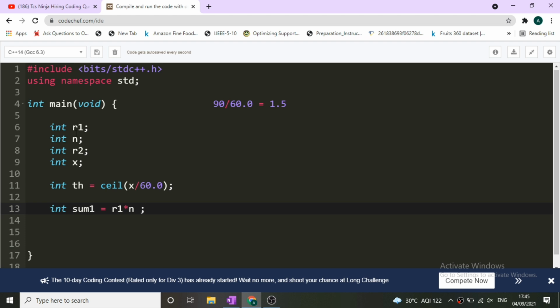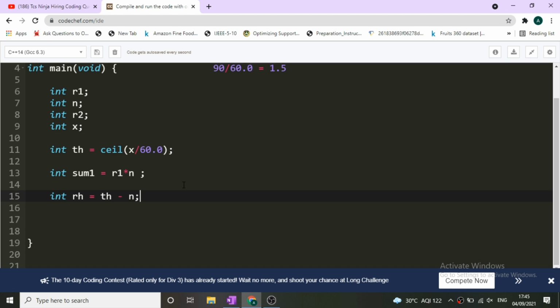Now what is r2? r2 is the cost per hour for the remaining hours. Now we have to find out the remaining hours. So int remaining hours, that is rh. What will be the remaining hours? That will be total hours minus n. Now there will be two conditions, whether the remaining hours are greater than 0 or less than 0.